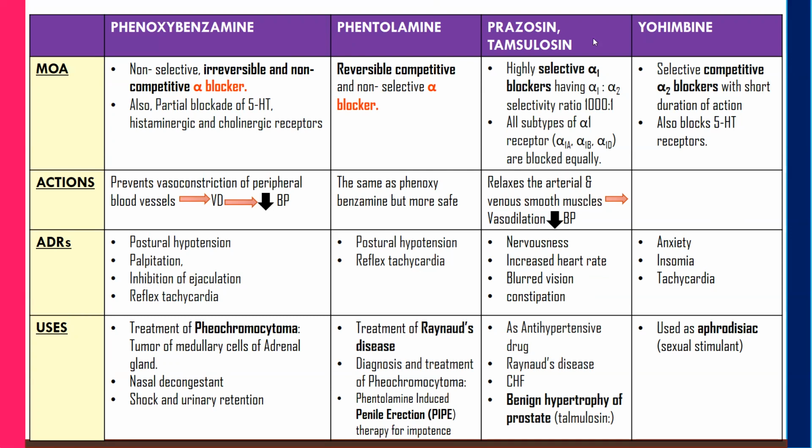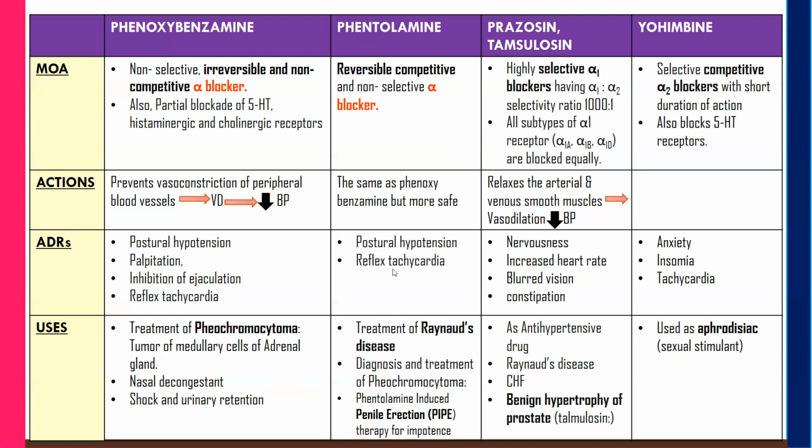Next are the uses. Phenoxybenzamine is effective in the treatment of pheochromocytoma. What is pheochromocytoma? It is a tumor of the medullary cells of the adrenal gland. So you are able to see the tumor on the adrenal gland, and that is named pheochromocytoma. It is also used as a nasal decongestant, and it is also used in shock and urinary retention.